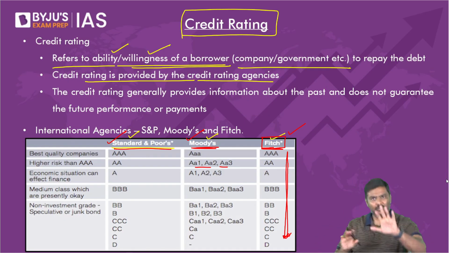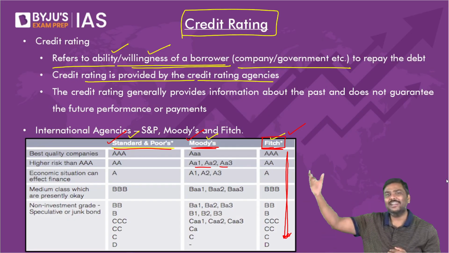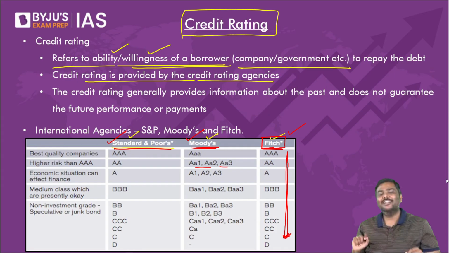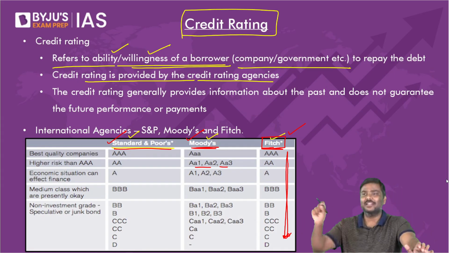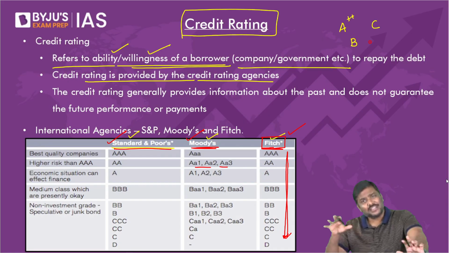Very simple idea. For example, do you remember your high school or even kindergarten, your lower level education, let's say first standard, second standard? Do you remember grades? A person who has scored highest will be given a grade of A++. Somebody who has scored lesser will be given a grade of B. Somebody will be given a grade of C. Apply the same logic here.